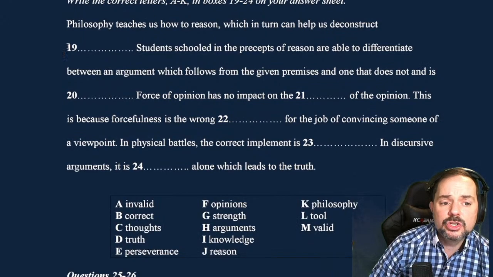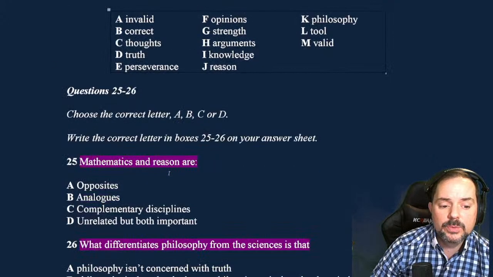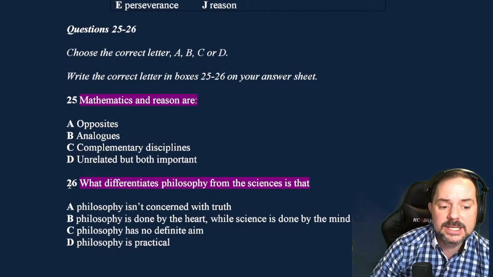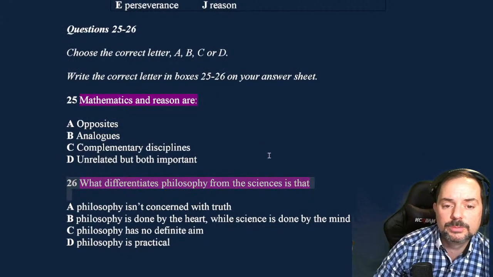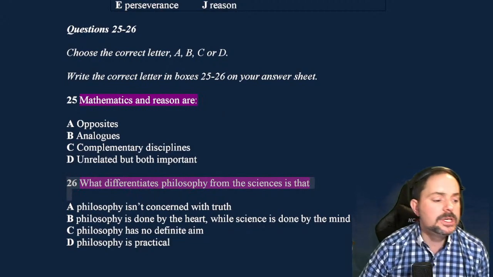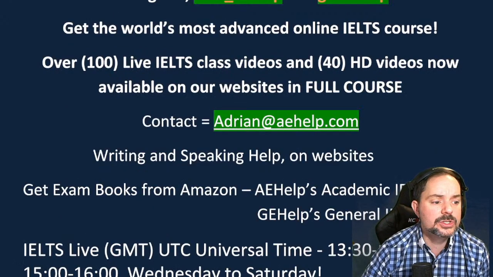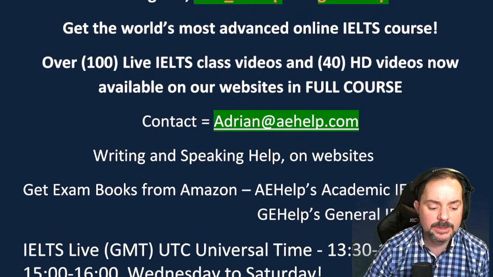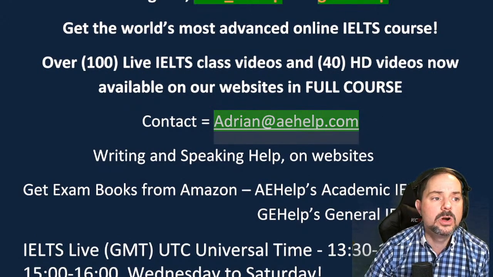So I challenge you for homework to do questions 19 all the way to 26, okay, the two multiple choice questions as well. And you can send your answers to me by email.